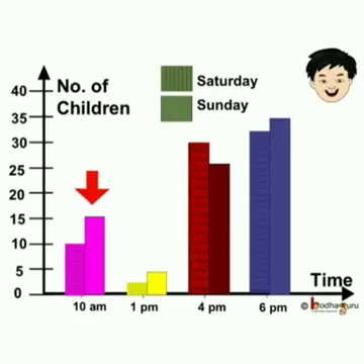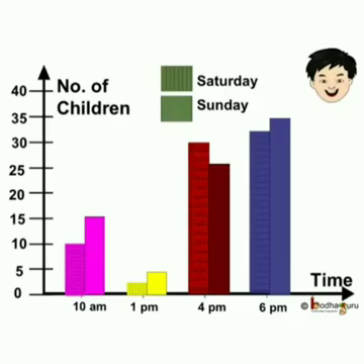And the second bar, which is plain in color, represents the number of children at different times in the park on Sunday. If you see, we have placed the double bars adjacent to each other, and we also used uniform width bars placed at equal distance. Thus, this chart gives the comparative numbers of children at different times in the park over the 2 days period.